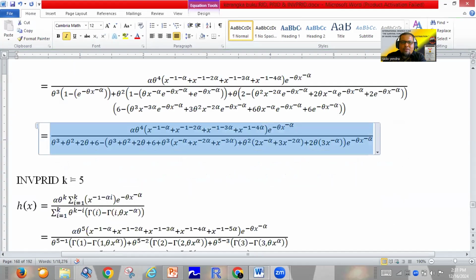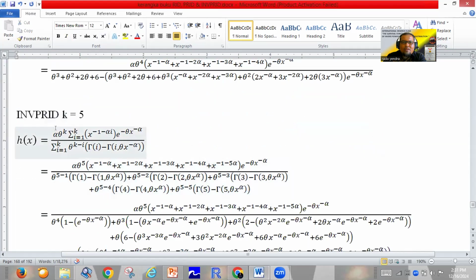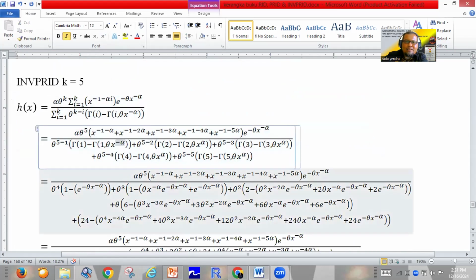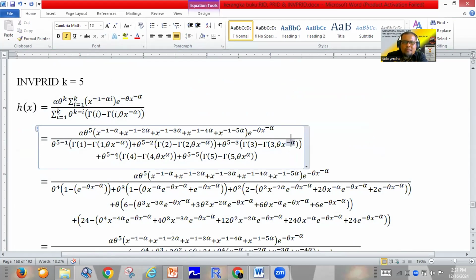In the same way, for the inverse Power Rado Institute distribution with k equal to 5, using the fixed formula, just change k to 5. You can run the formula like this one. This is minus alpha, this is minus alpha, this one is minus alpha, this one is minus alpha, this one is minus alpha.